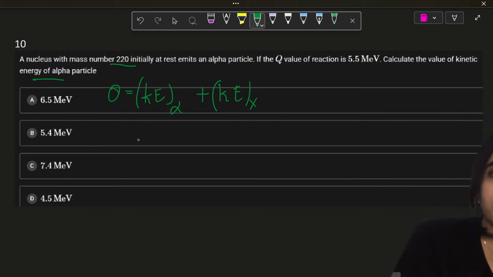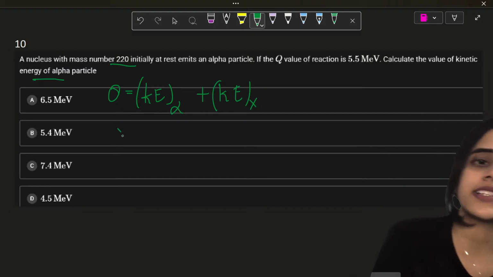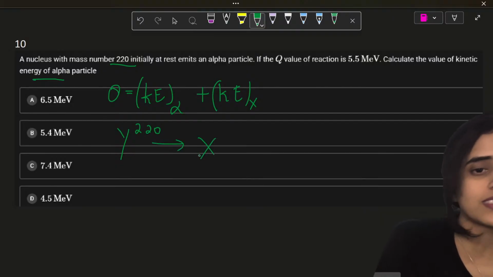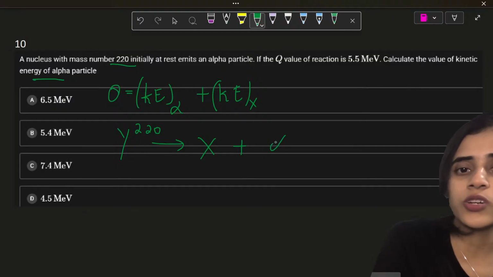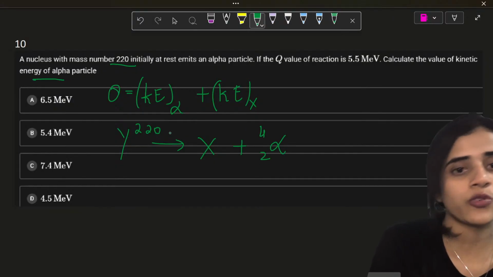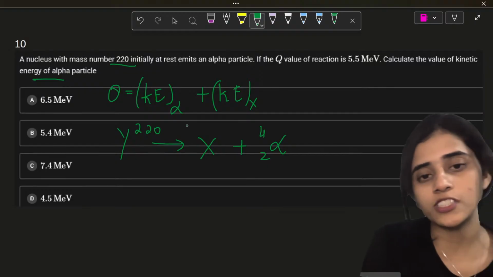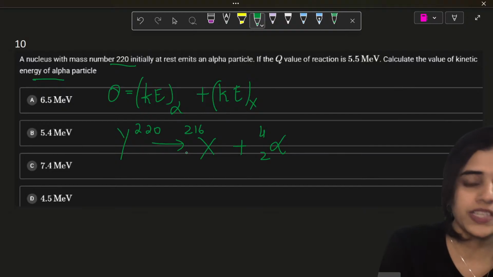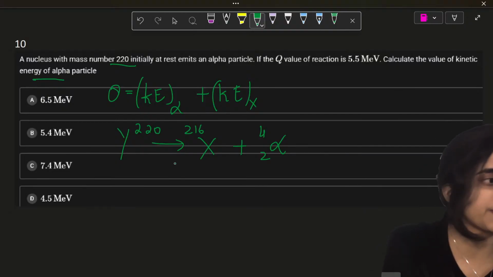Okay. Now what's the equation? There is some nucleus, let's name it Y. It has a mass number 220. So this Y disintegrates, it becomes some X, and it also emits an alpha. If it emits an alpha, this will become 4 and 2. So obviously 220 minus 4, this should be 216. Okay, because it's alpha, you know that.